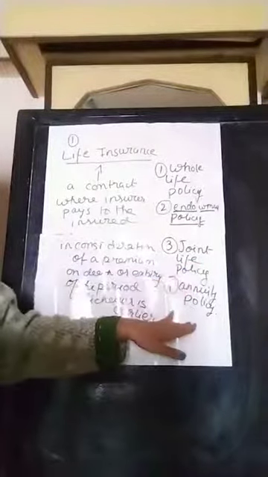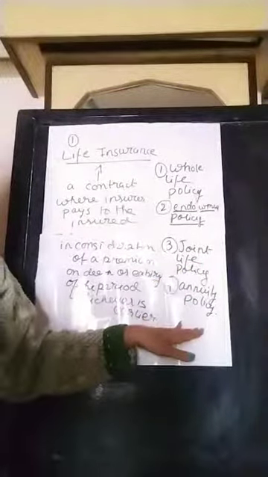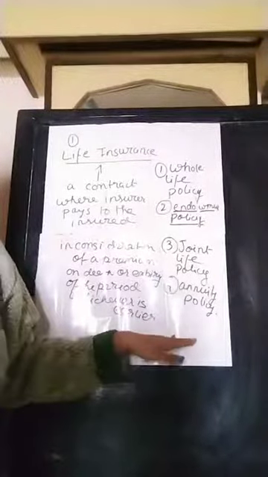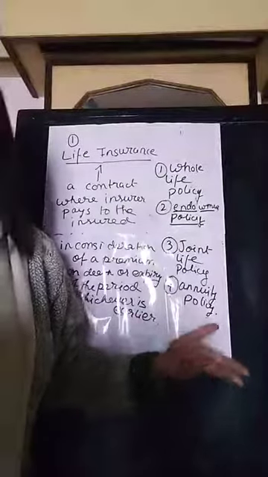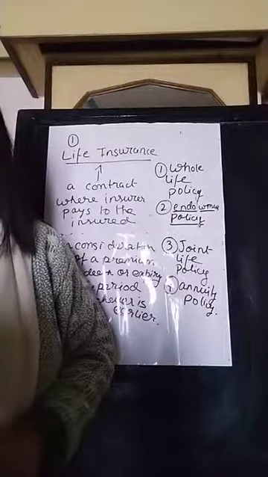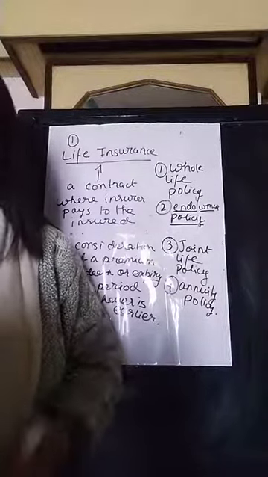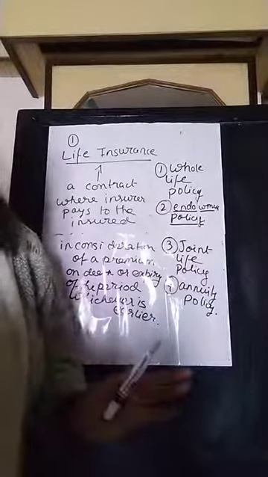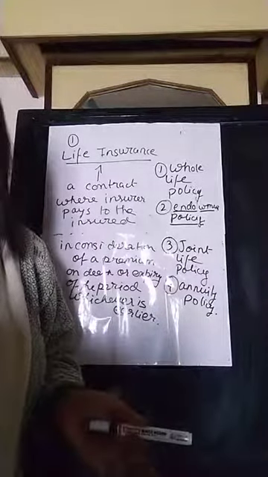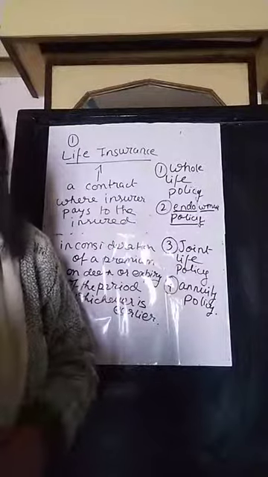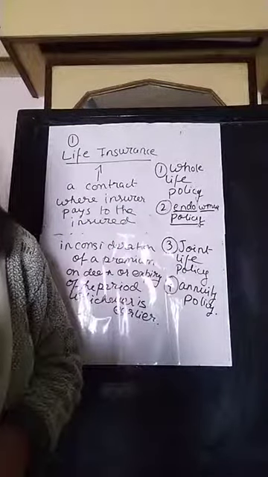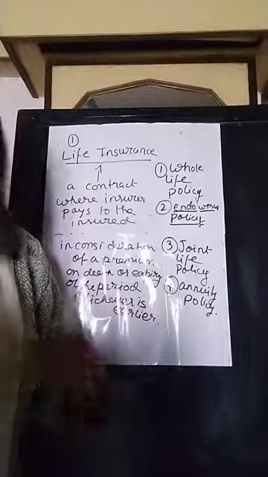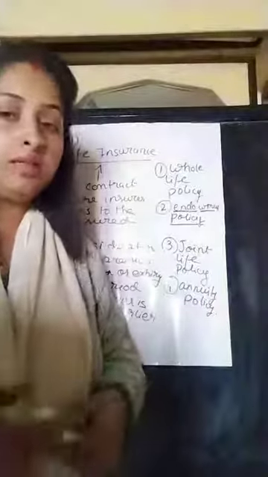Last comes the annuity policy. In this policy, the assured amount is payable in monthly, quarterly, half yearly or annual installments after the assured attains a certain age. The assured pays the premium installment over a certain period. He may pay a single premium at a time or he may pay in installments, but he will get it as a regular income after a certain age.